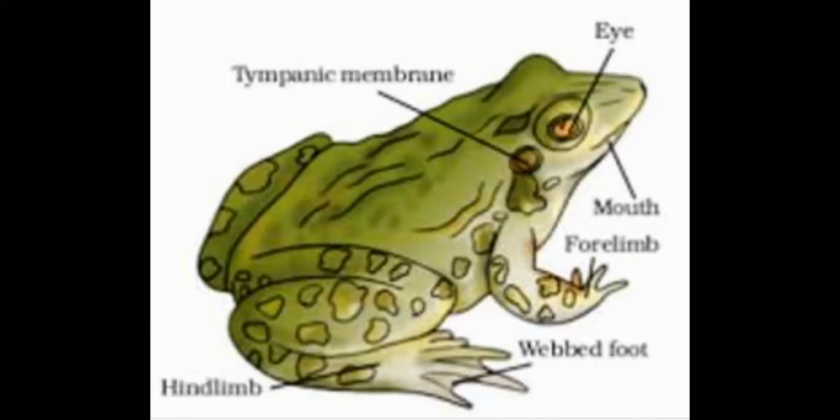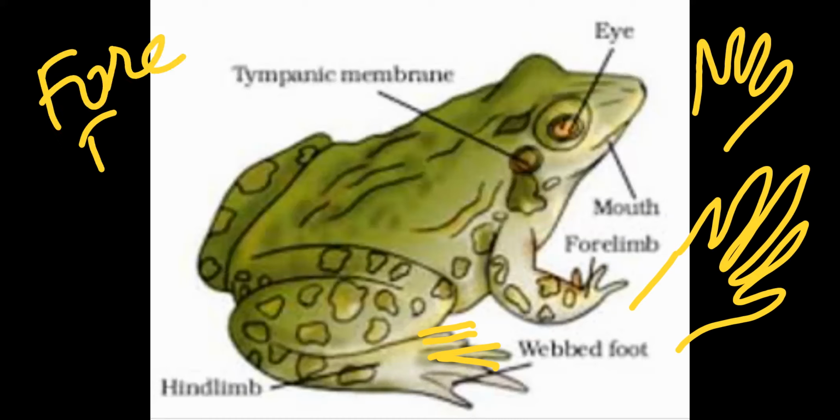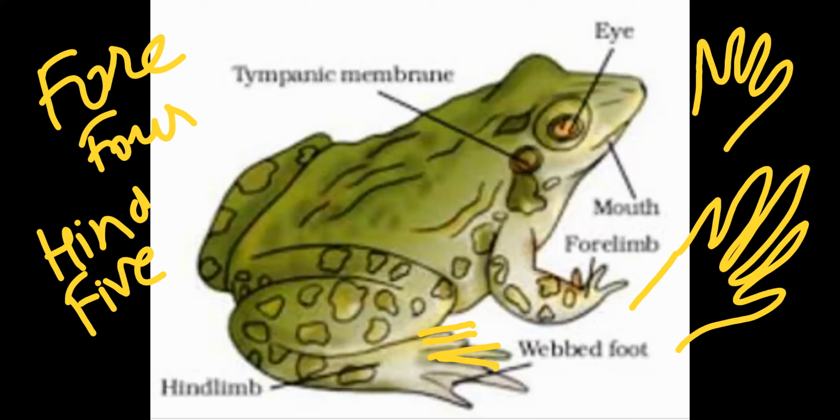Next point, the hind limbs end in 5 digits. Total number of digits is 5: 1, 2, 3, 4, and 5. In the case of the forelimb, only 4 digits are there. Forelimb 4, remember it like this: 4, 4, right? So forelimb 4 digits, hind limb 5 digits. This is a very important line from the MCQ point of view. Hind limbs end in 5 digits. Forelimbs end in 4 digits.